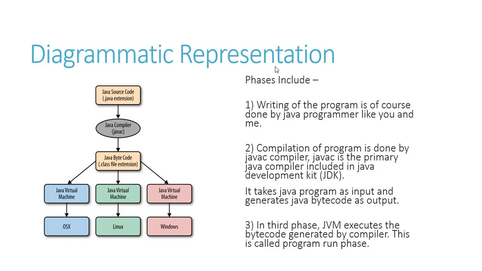The diagrammatic representation has a source code, that's the .java file. From this Java file, the compiler will check if there is any problem, etc. If the file is successful and properly written, then the job of this compiler is to convert the source code into something called bytecode. Bytecodes are those codes that are understandable by the computer. So this is understandable by you, this is understandable by the computer.